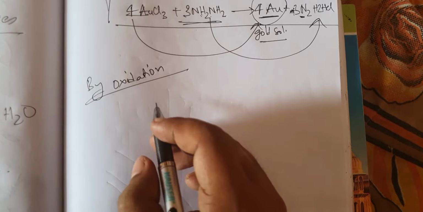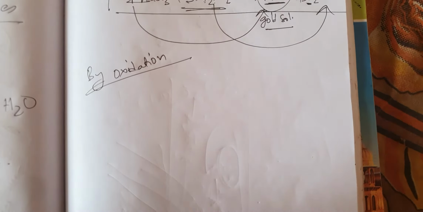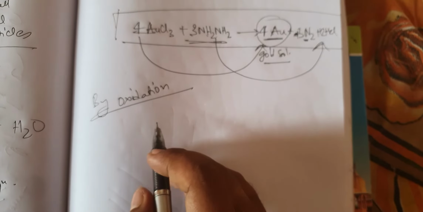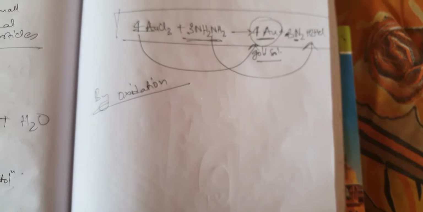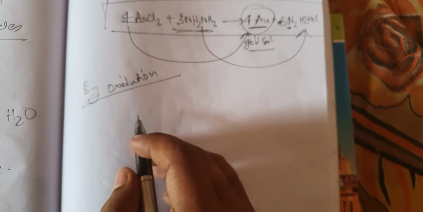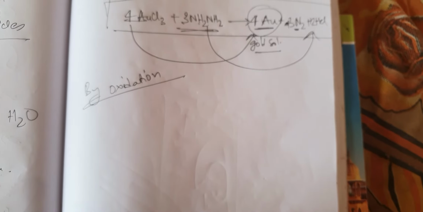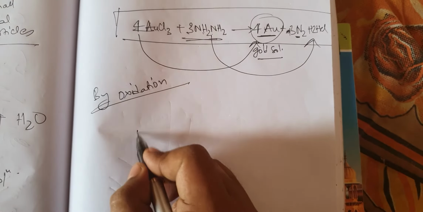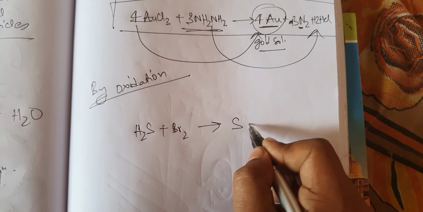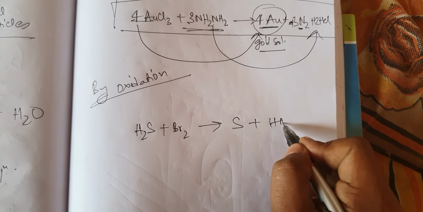When you try to do it by oxidation, suppose sulfur is obtained. Sulfur is obtained in the colloidal form when H2S is bubbled through a solution of an oxidizing agent like nitric acid. Suppose for example H2S first reacts with Br2, then sulfur will be free plus HBr.